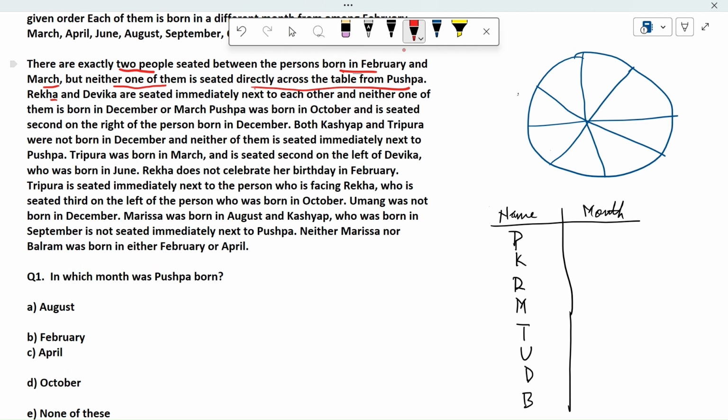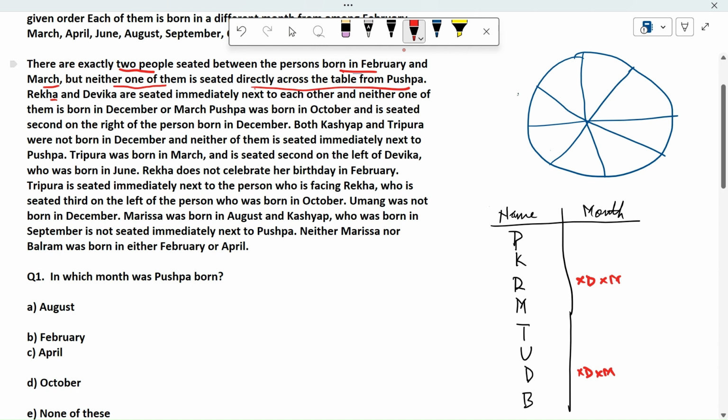First point, we have Rekha and Devika are seated immediately next to each other, and neither of them is born in December or March. So Rekha is not born in December or March, and Devika is also not in December or March.